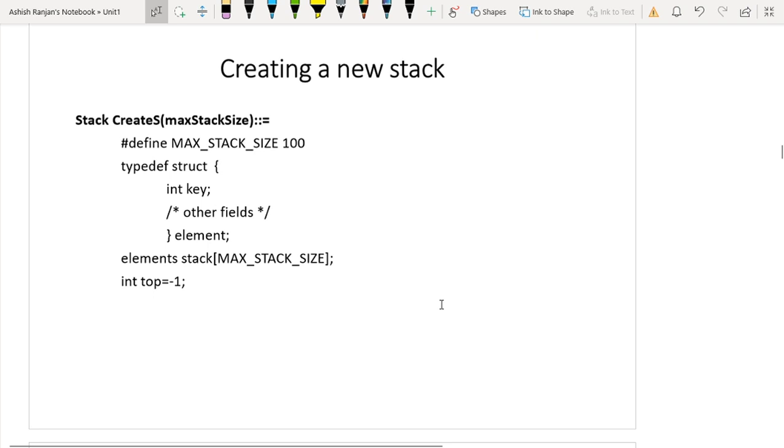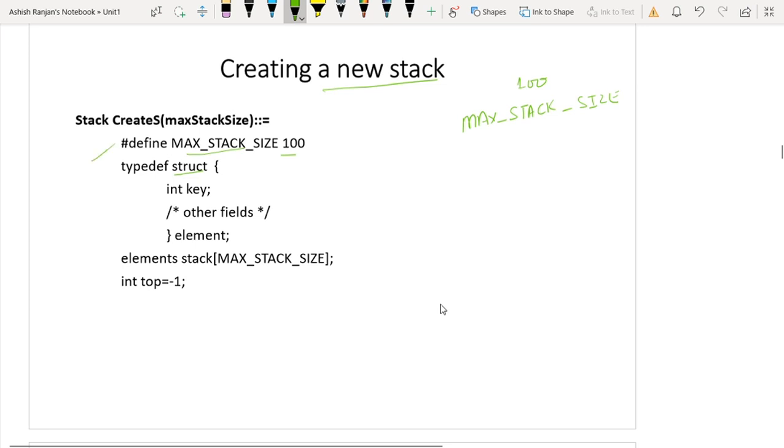Here we are creating a new stack. How to create a new stack? While creating a new stack, I am using a structure variable. I have defined the max size as 100. Means wherever you write max stack size, it will be replaced with the value 100 because I have used a macro here.